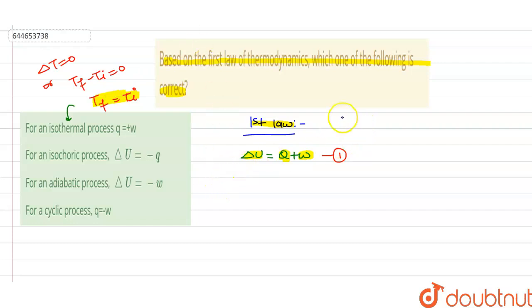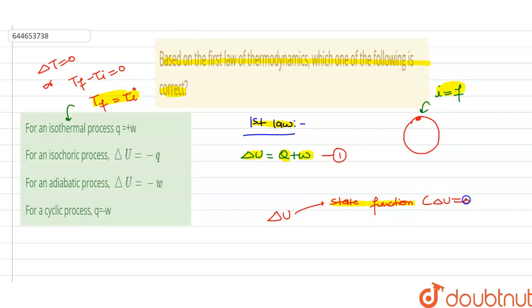First, we have to know a few things about the internal energy. The change in internal energy is a state function, that is, it depends upon the state and not on the path. It depends upon the initial and final position. In a cyclic process, the initial position and final position are both the same. So we can say that the change in internal energy in a cyclic process will be zero. This is one point which has to be remembered.